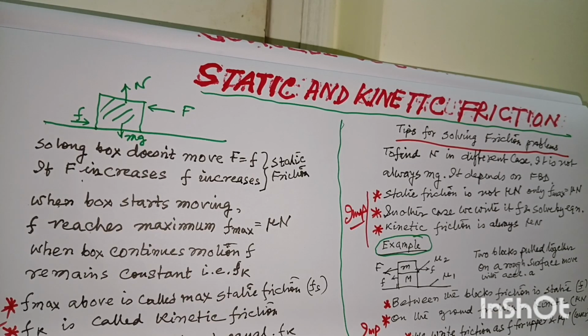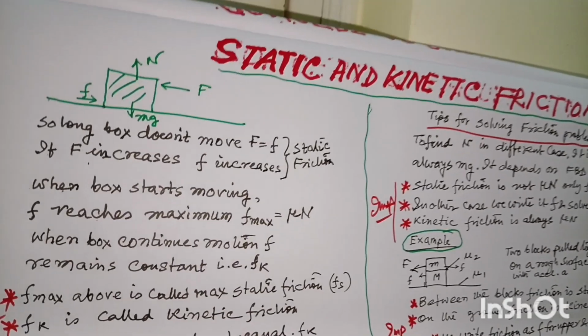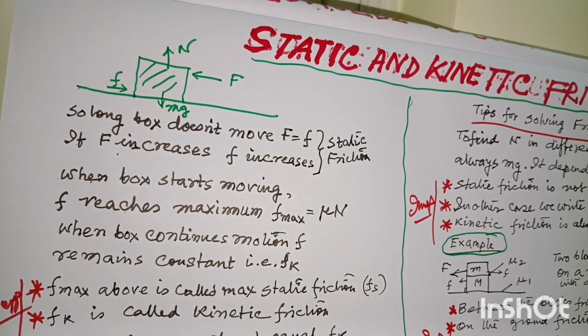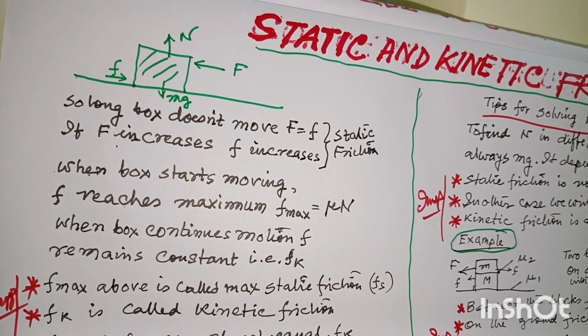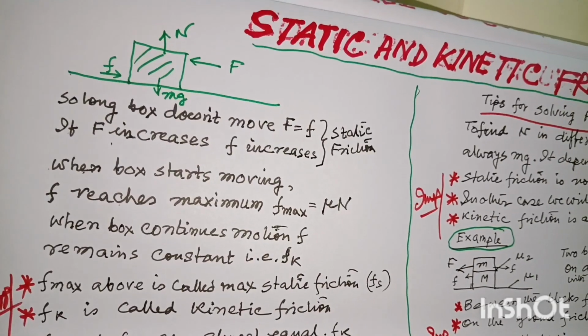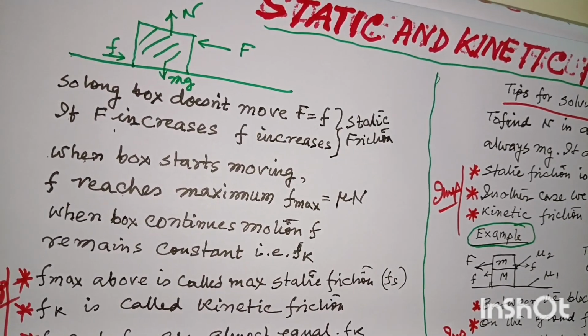But when we go on increasing the applied force, you will see that at one time the box starts moving. It means the force is increasing, but the friction has reached its maximum. It is not increasing anymore. That is called maximum static friction.